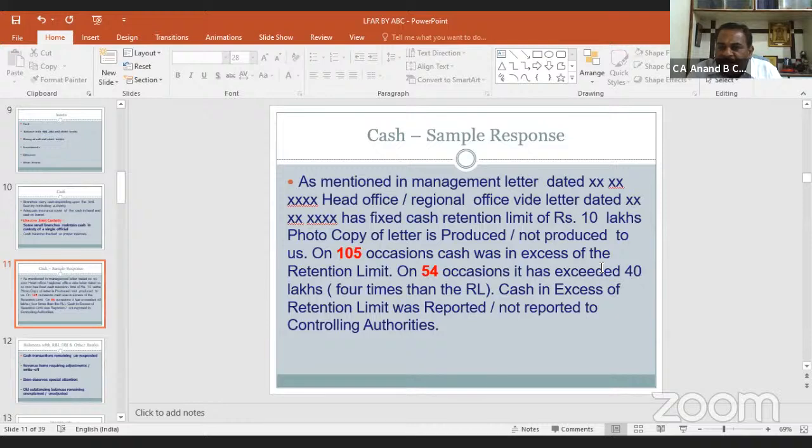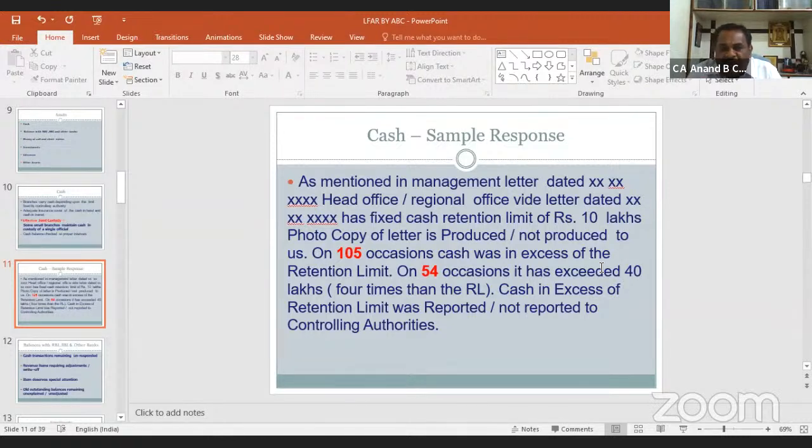As mentioned in management letter dated so and so by head office or regional office, the cash retention limit was fixed for rupees say 10 lakhs. Ask for the photocopy of that letter, whether it was produced or not to you. You can verify the cash retention limit from that letter. You can go through the cash ledger and find out whether the cash was in excess of the retention limit and how many times it was in excess.